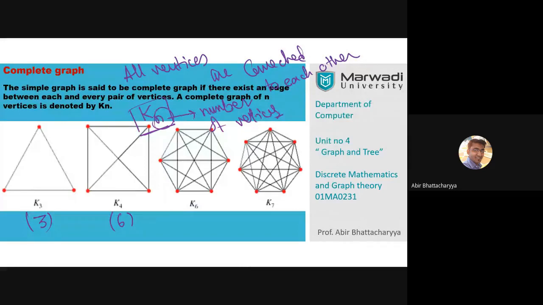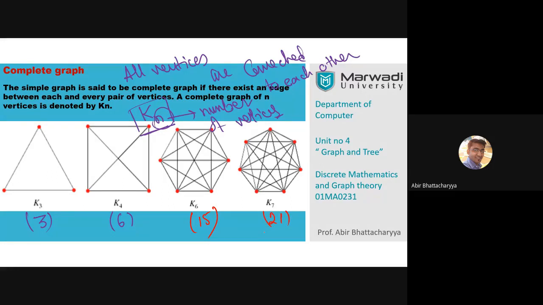Now, number of edges in K6. Tell me. Okay, Krishna says 15. Matthew says 15. Did you count it down or use something else? 15 is correct. Very good, Matthew. No need to do the count. Similarly, for K7, the number of edges is 21. Well done, Krishna. Well done, Jonas.